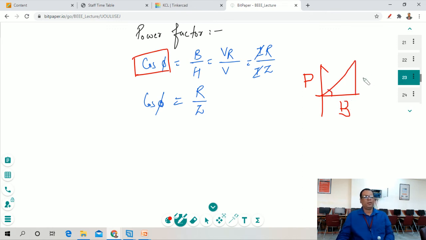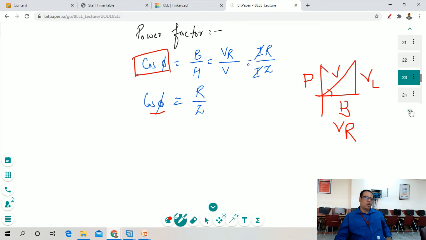Now we put the values: across this we have a value VL, and across this we have a value VR. So VR upon H, so cos of theta is B upon H. So we have used base as VR and H as VIZ. We cancel out the common terms and we find the value for the power factor is R upon Z.